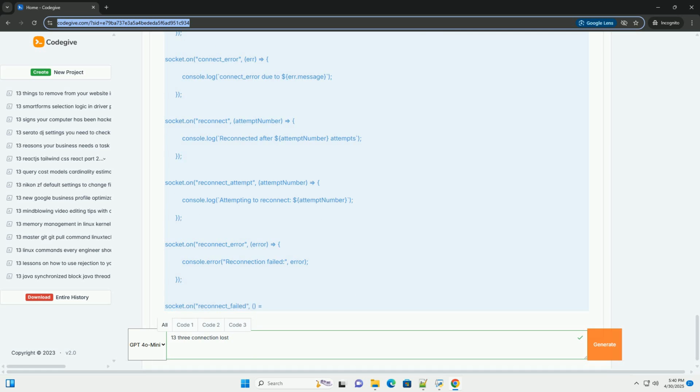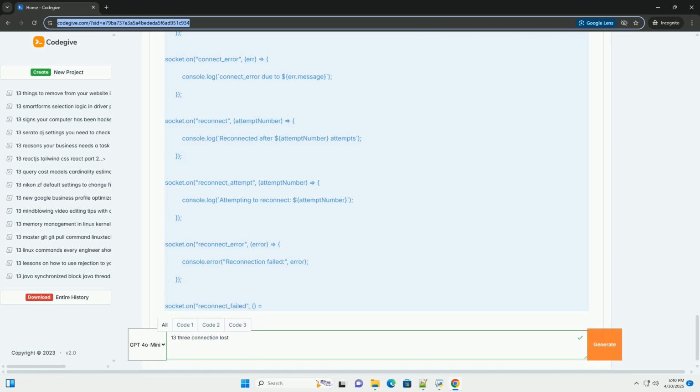Transports: allows socket.io to automatically negotiate the best transport method. Avoid forcing only WebSocket unless you are absolutely sure that all clients support it. CORS configuration: make sure your CORS configuration is correct. In production, you should specify the exact origin of your client applications, rather than using *, which allows all origins.